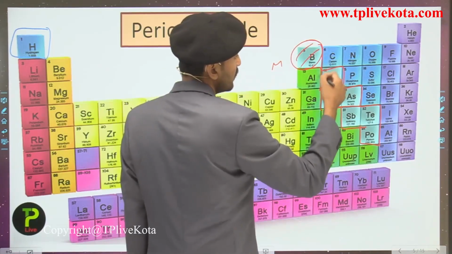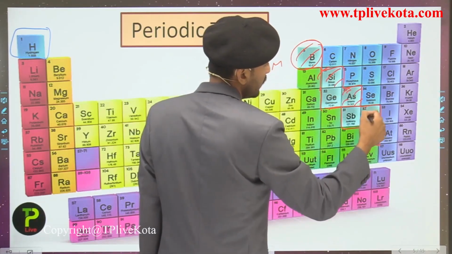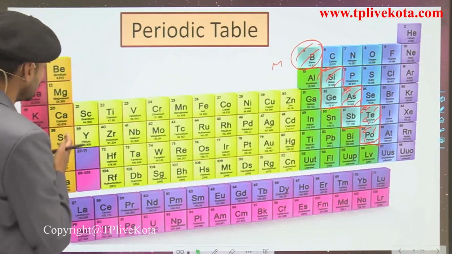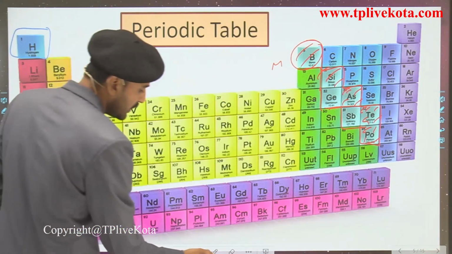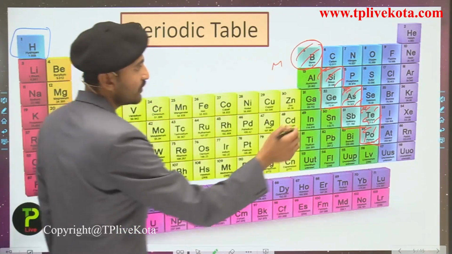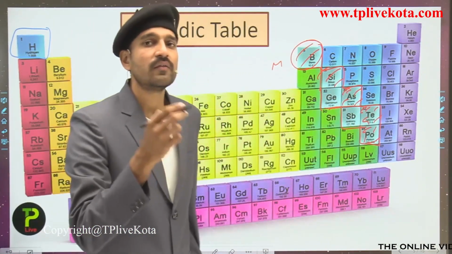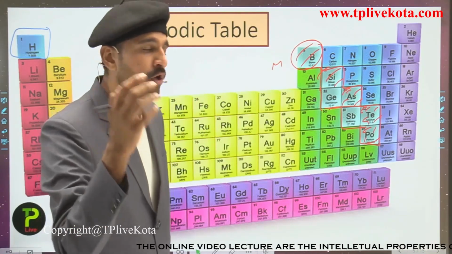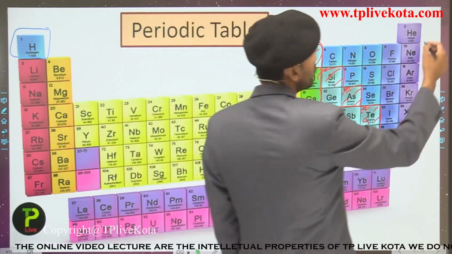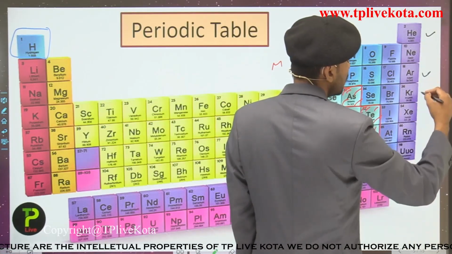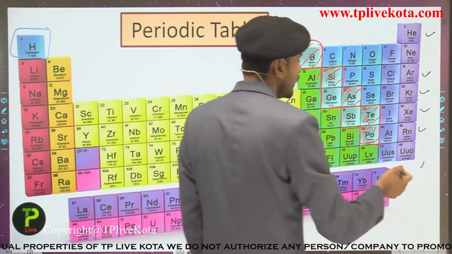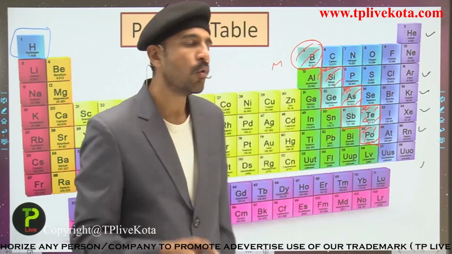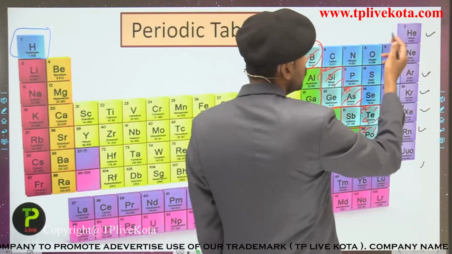So this is a metalloid, this is a metalloid, this is a metalloid, this is a metalloid, and this is also a metalloid. You can see that these all are the metals, while those placed over here, what are they? These are the non-metals. There are a large number of non-metals, so we can simply count the non-metals present over here. Helium is a non-metal, this is neon, argon, krypton, xenon, radon, and oganesson, the 118th element, which has the symbol Uuo. So these are the non-metals.